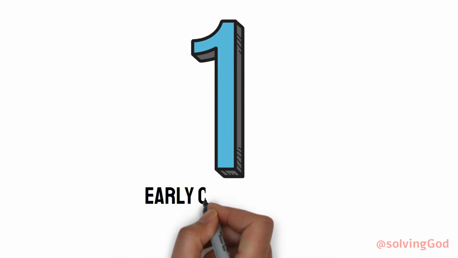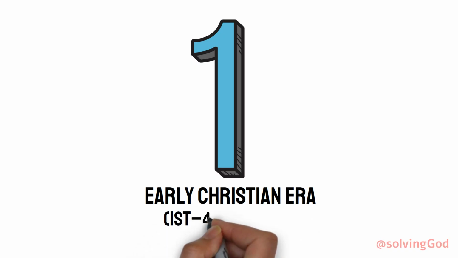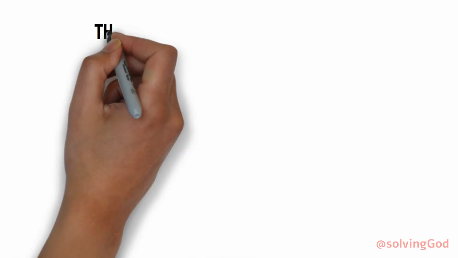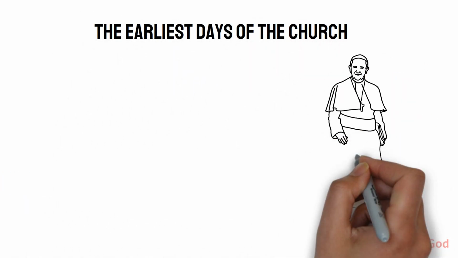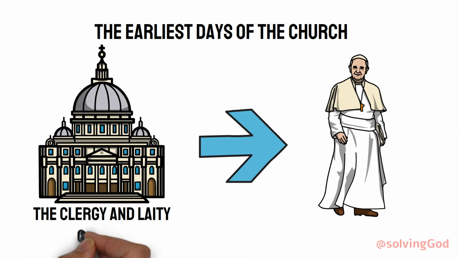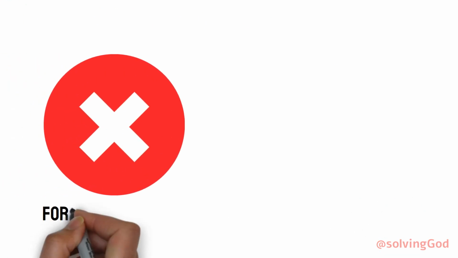Let's jump right in. Number 1. The early Christian era, from the 1st to the 4th century. In the earliest days of the Church, popes were elected by the clergy and the laity of Rome. There was no formal procedure.